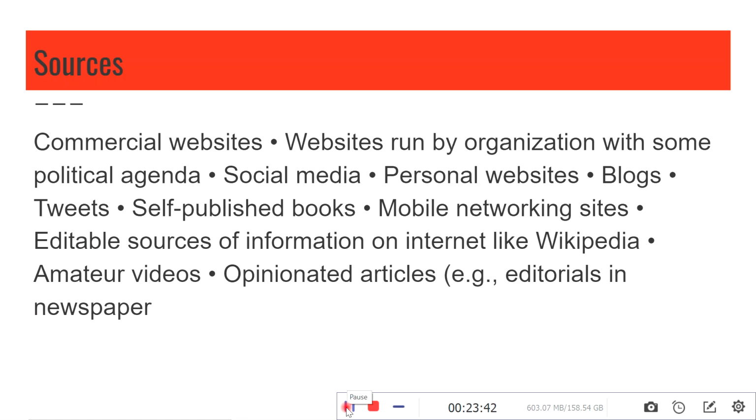So, these secondary or even tertiary sources, where do we get them? We get them on commercial websites, websites run by organizations with some political agenda. Then from social media, you may get material, personal websites, even blogs, tweets, self published books, mobile networking sites, editable sources of information on the internet like Wikipedia, then amateur videos, opinionated articles.